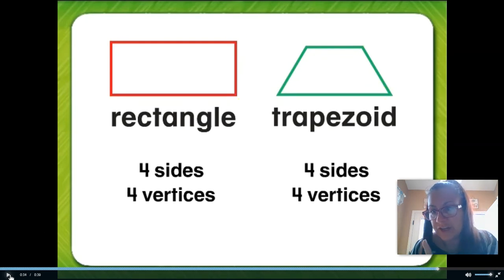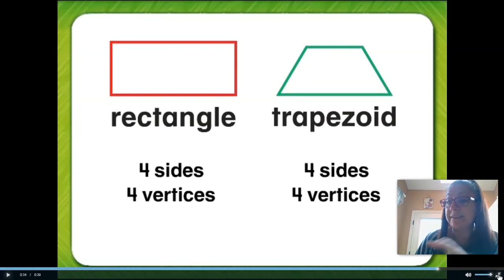Did you notice that she changed her question? The first question said, how are these shapes different? The triangle and the square were different because one had more sides and more vertices than the other. This question didn't ask you to look at how they're different. This question said, look how they're the same. What's the same about these? They both have 4 sides and 4 vertices, right? That's one way that they are all the same.